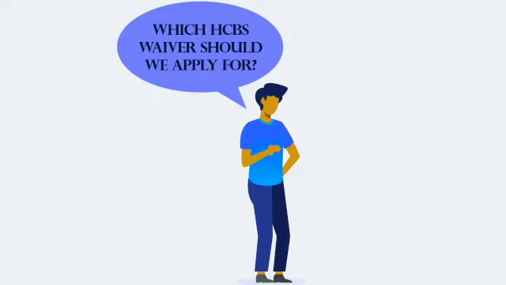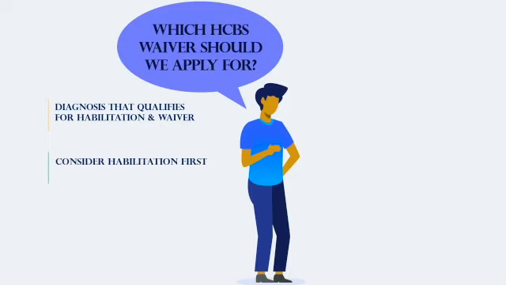Something to consider when determining which HCBS waiver or habilitation to apply for. If your child has a diagnosis that would qualify them for habilitation, in addition to a diagnosis that qualifies them for one of the 7 HCBS waivers, you may want to consider starting with habilitation.